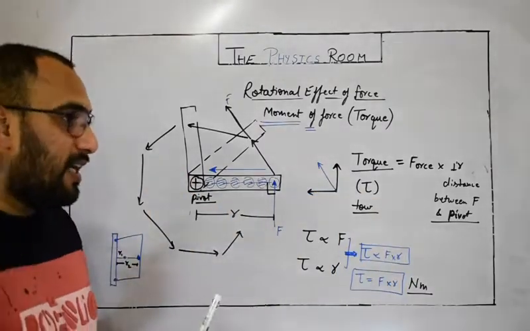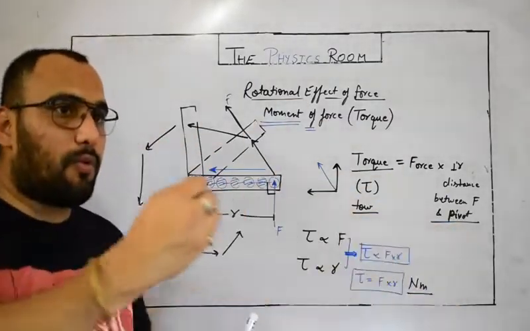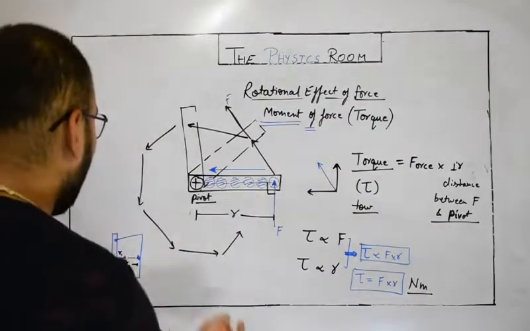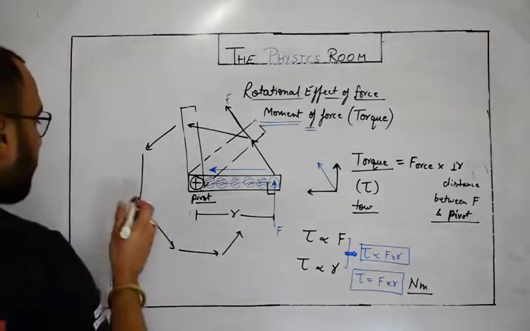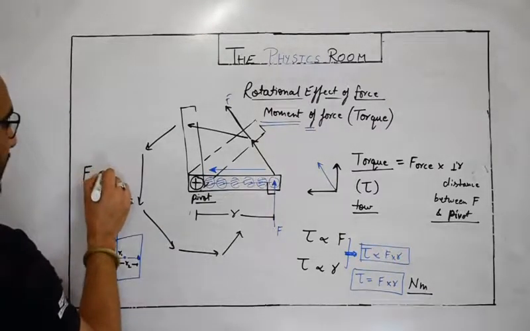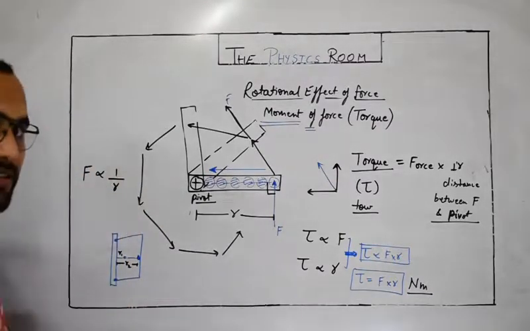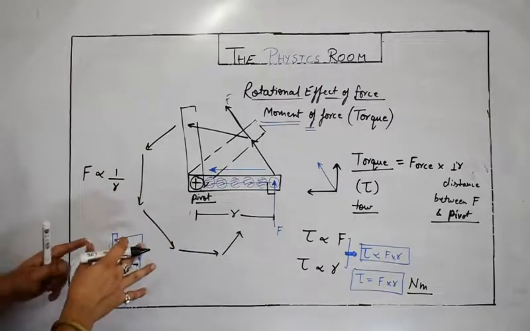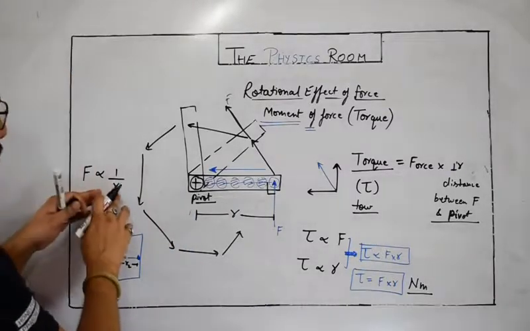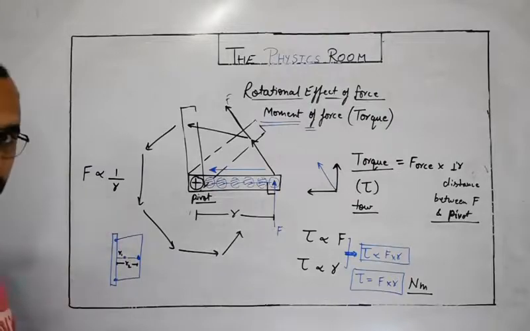Keep this thing in mind. I am trying to keep the same rotational effect. I need to apply greater force for R1. So you can say F is inversely proportional to distance R for the same rotational effect. Means for the smaller distance you need to apply greater force.